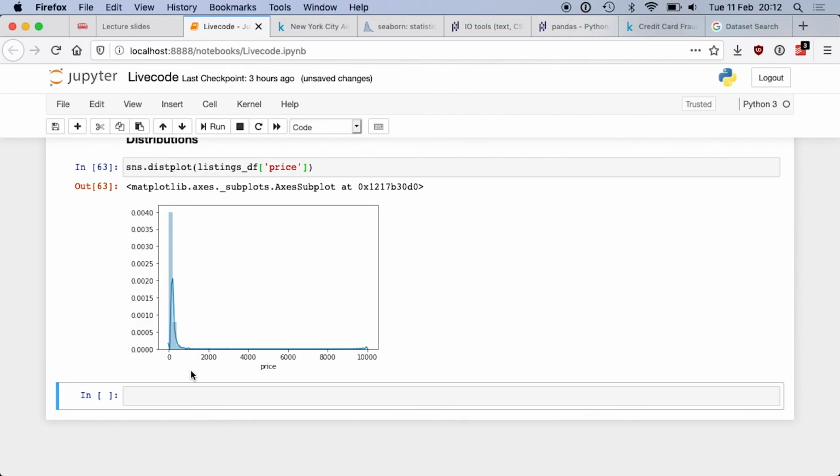Okay, how can I exclude listings, so rows in my dataset, which are more expensive than $1,000? I just used that 10 minutes ago, right? With the Boolean indexing. Okay, so if I'm doing listings df price more than 1,000, let's count how many of them we have.